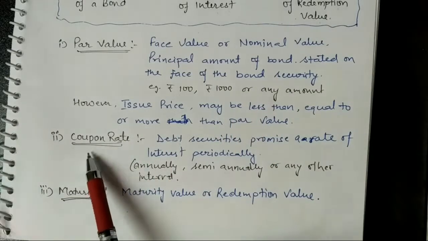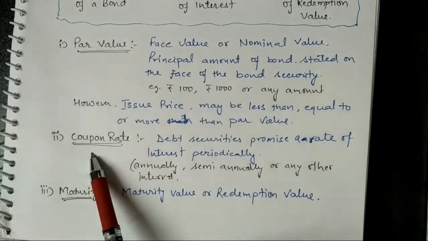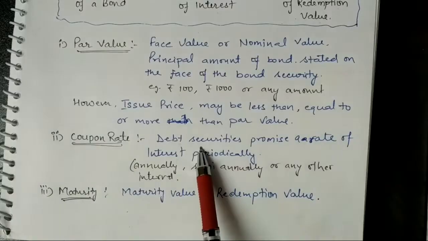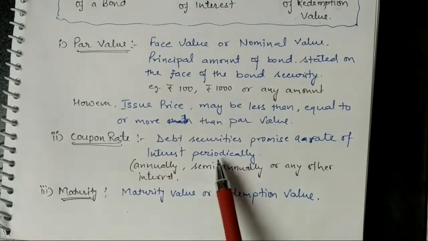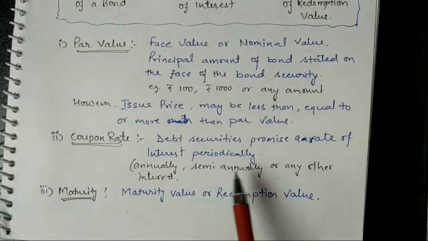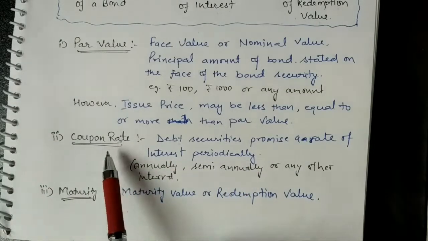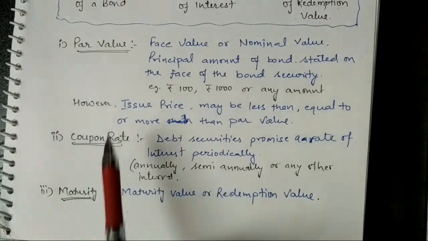Next important term is coupon rate. As we know that every security promises you some kind of interest, and debt security also promises a rate of interest periodically, say annually, semi-annually or quarterly or any other interval. It is known as coupon rate. It is the fixed rate of interest that you will earn.